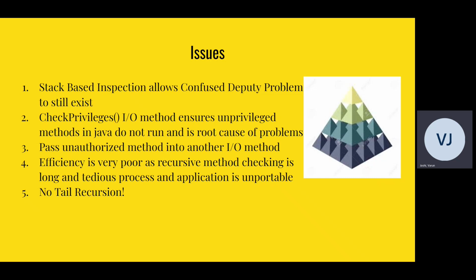So if I have a standard IO method, you can pick any, and you run an unauthorized program, say find numbers or find rabbits, even though it's not authorized, and some other users running it, because it's passing another method, the stack-based inspection system believes that it's authorized and allows it to run. It's a huge vulnerability in the JVM ecosystem, and hence it's termed the confused deputy problem.